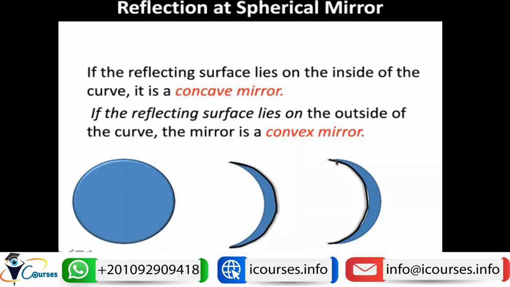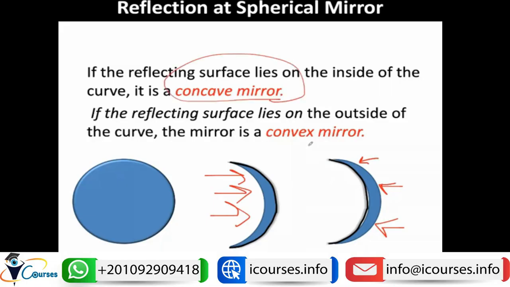If we have this, this is the non-reflecting surface. Let me use a pen, it will be better. So here is the reflecting surface, and here is the reflecting surface. So this is called a concave mirror, and this is called a convex mirror.